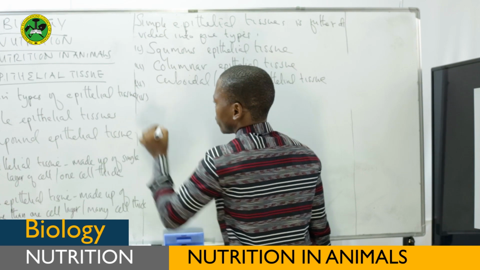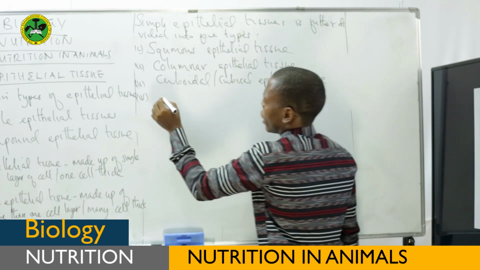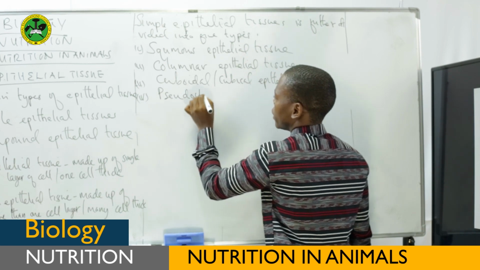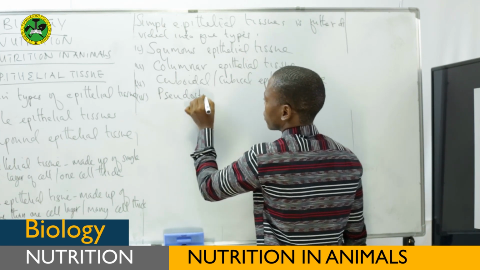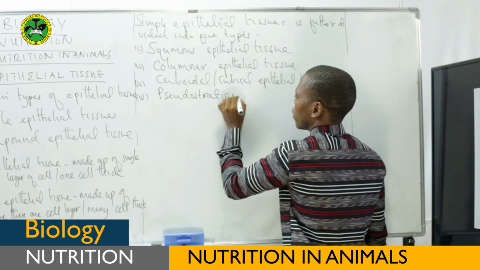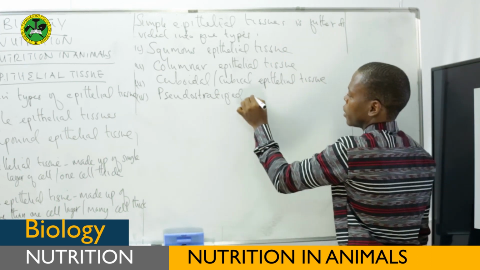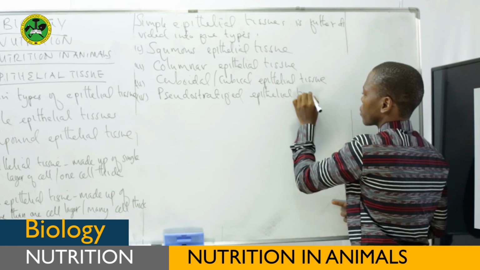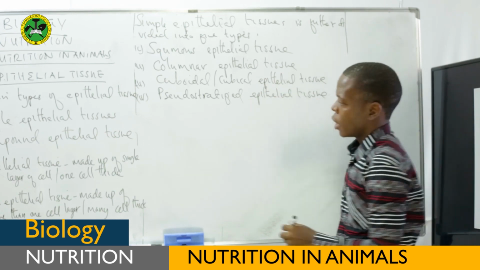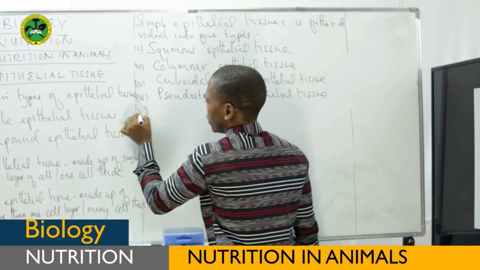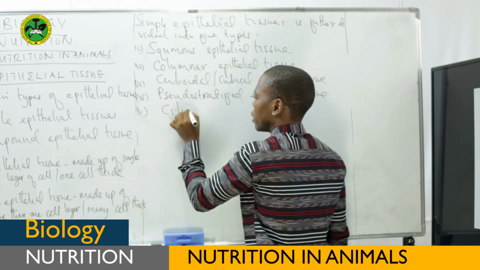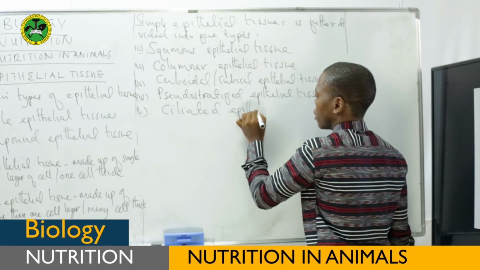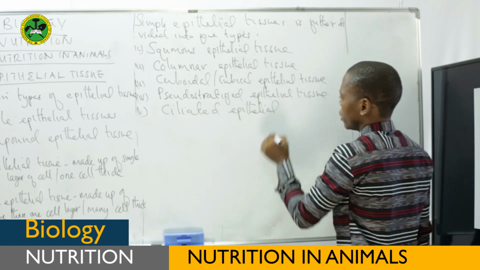Another one is pseudo-stratified epithelial tissue, and the last one is ciliated epithelial tissues.